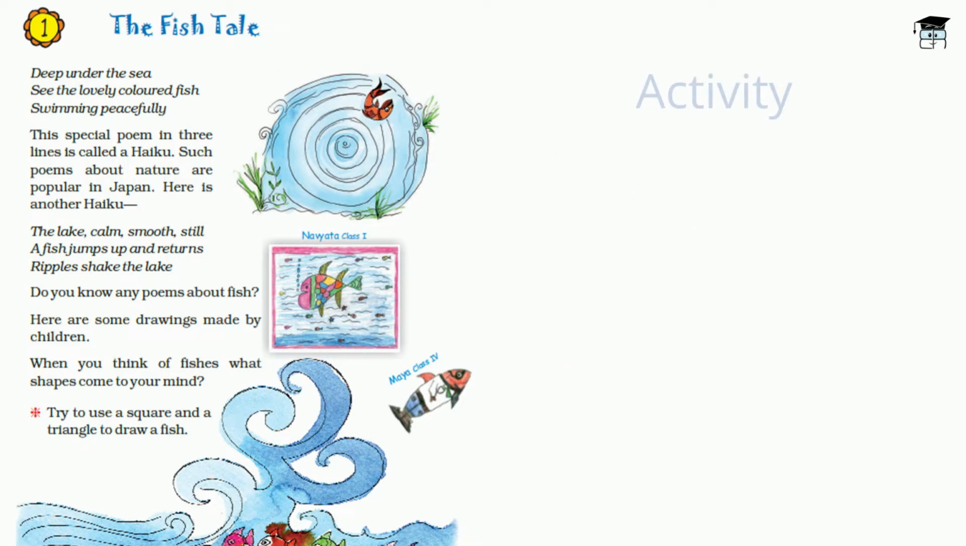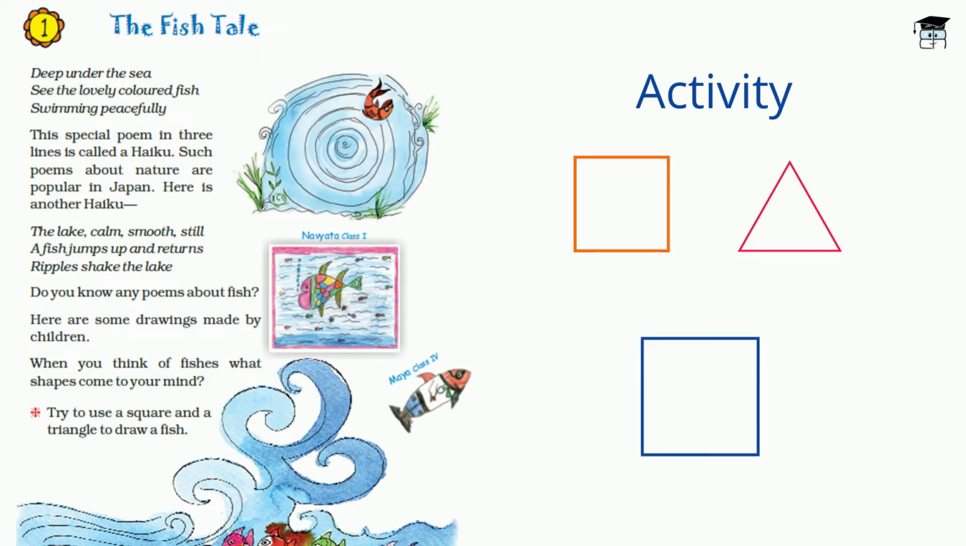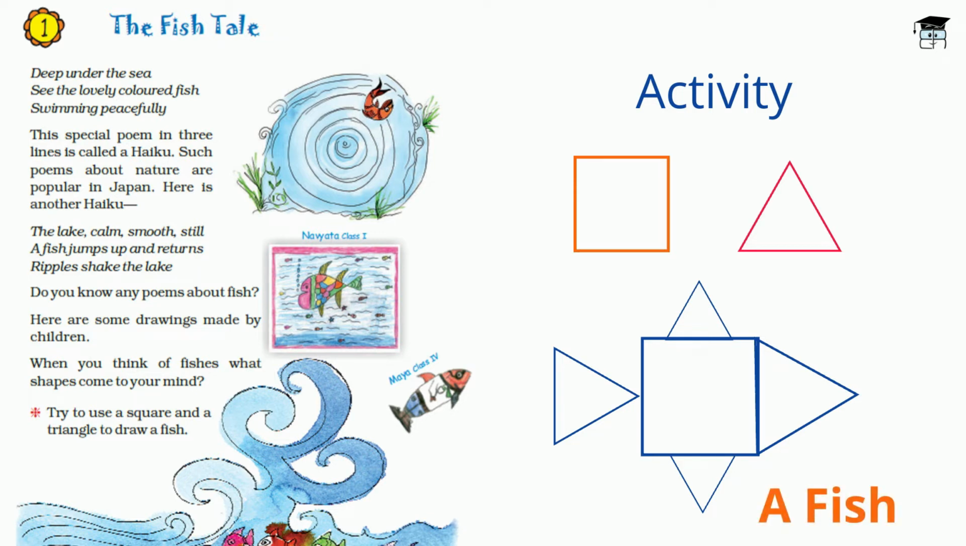Now there is an activity in which you need to try to use a square and a triangle to draw a fish. So let's try this activity. We need to use squares and triangles. Let this be one square. This be the triangle and this be another triangle. Then we have one smaller triangle over here, and one smaller triangle over here. So, this somewhat looks like a fish. So in a similar manner you can also try to make fish using squares and triangles.